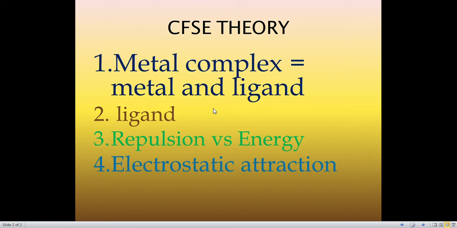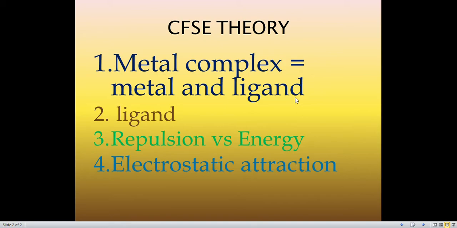Now we can say that there is an electrostatic attraction. This term we can use in that point: the bonding between the metal cation and the ligand, that is an anion, or a neutral ligand whose negative end is pointing towards it. Just as we write NaCl as plus and minus, similarly here also the negatively charged ligand is pointing towards the metal. So we can say there is electrostatic attraction between the central metal ion and the ligand. This means we can say metal complexes are 100% ionic.